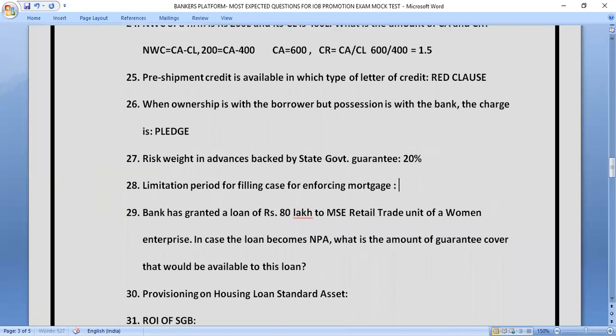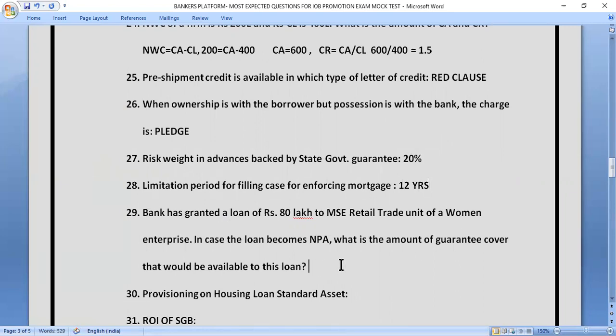Next question, limitation period for filing case for enforcing the mortgage. So the limitation period is 12 years. Limitation period for filing case for enforcing mortgage, that is 12 years.